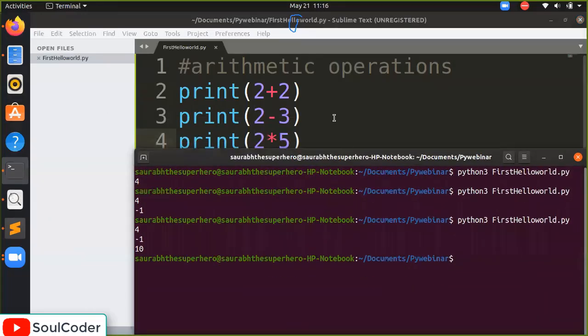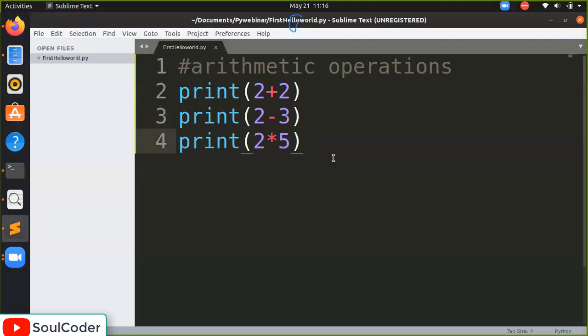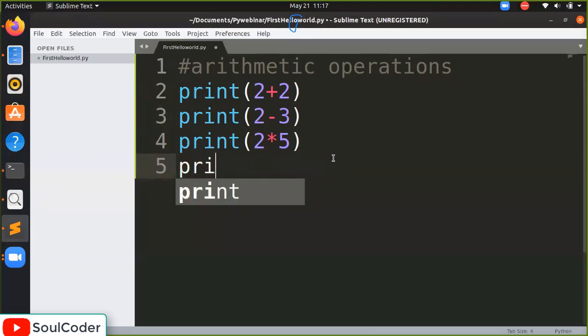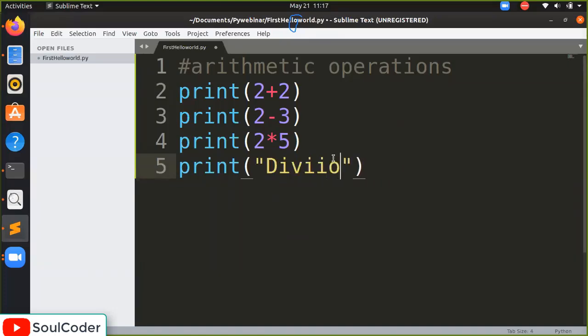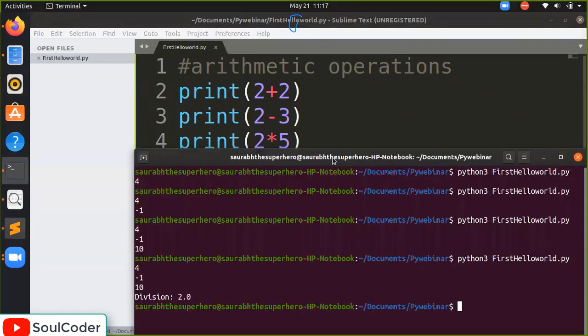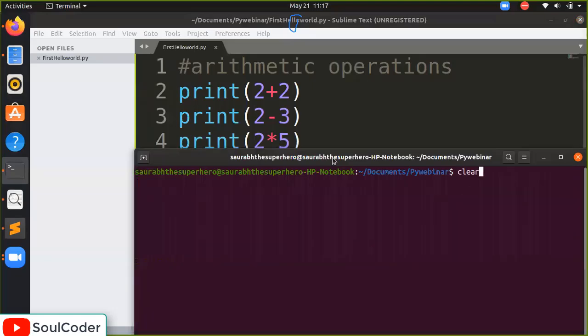And for division, there are two things you have to keep in mind. I will write print division here. So 10 divided by 5. When I do this, what happens? Let's clear it again.